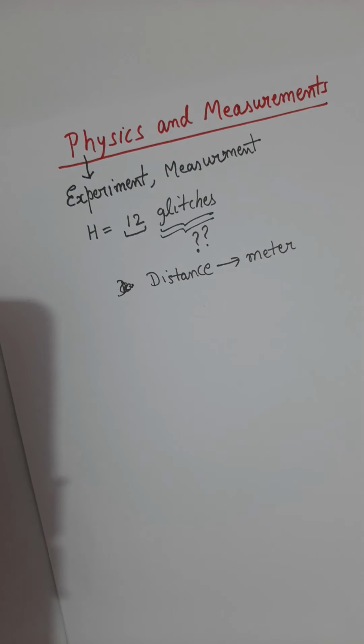Today, if somebody says to you this length is 2 meter, so there is a clarity in your mind, because you know what is 1 meter, you know the value of 1 meter, you can guess how long should be 1 meter.